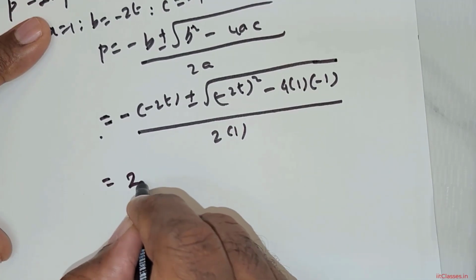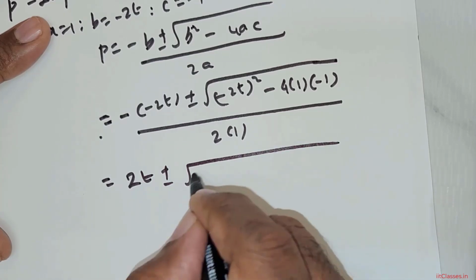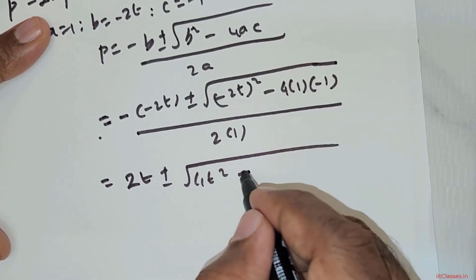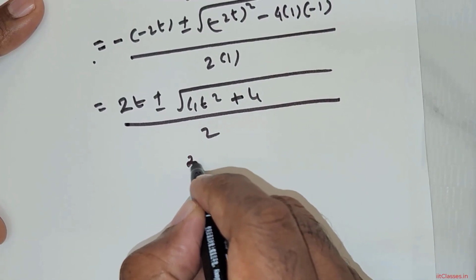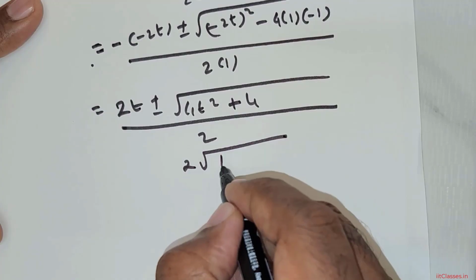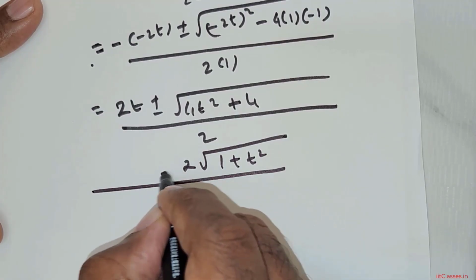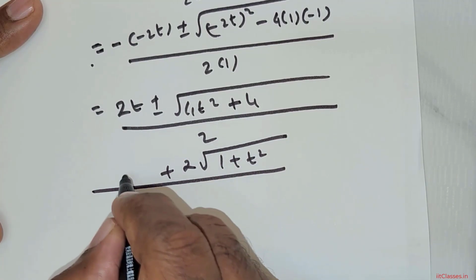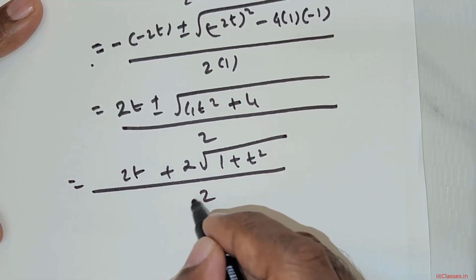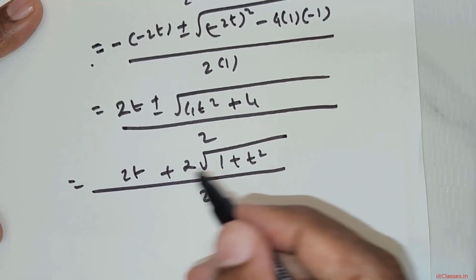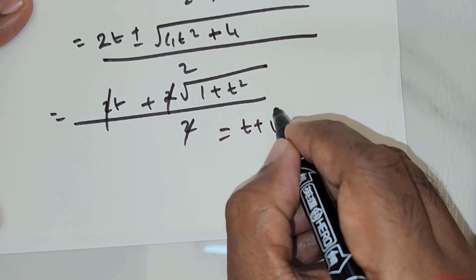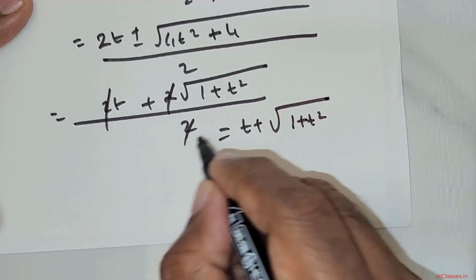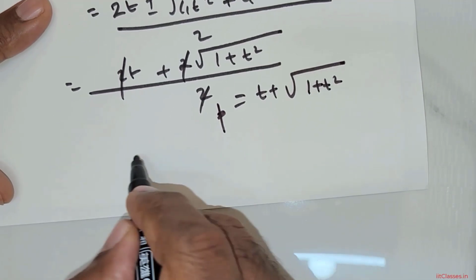So this is going to be 2t plus or minus root of 4 times t squared plus 4, divided by 2. I can take 4 out, it will become 2. So root of t squared plus 1, I want to write it as 1 plus t squared. I'm only taking the positive value. So 2 times t plus 2 times root, divided by 2. The 2 and the 2 get cancelled, giving me t plus square root of 1 plus t squared. So what is this? This is my p. But what is p? P is nothing but e raised to the power of x.